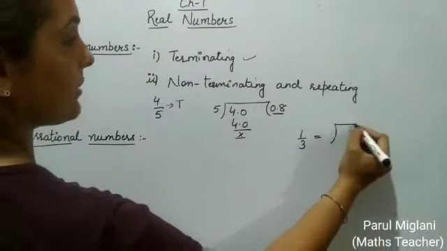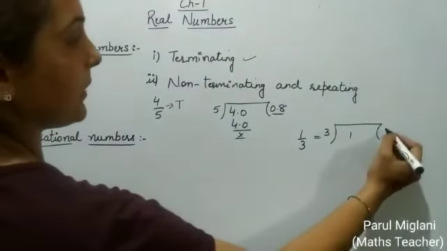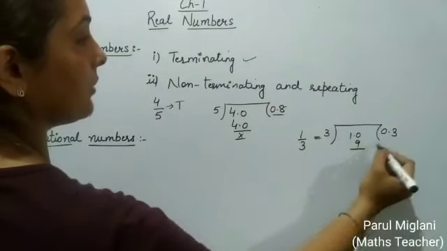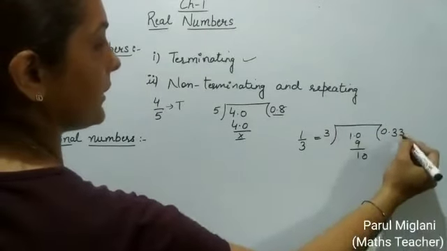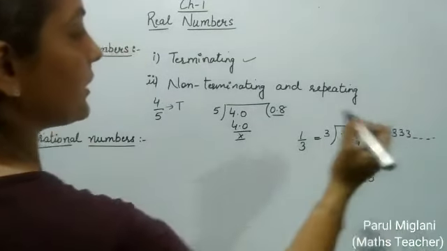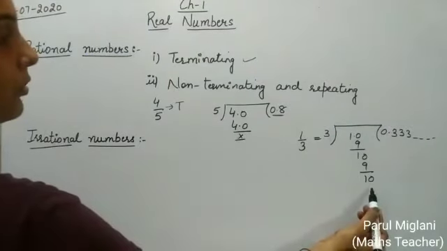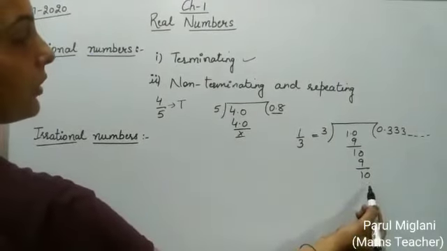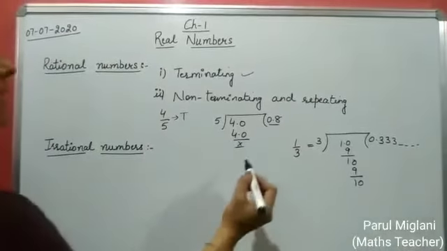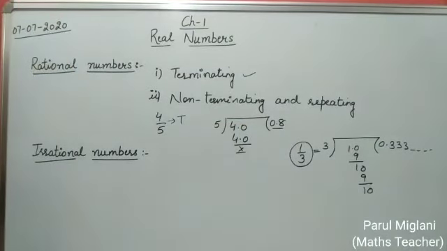When we divide 1 by 3, then the decimal expansion is 0.3, again 3, like this, meaning 3 is repeating, and the remainder is not equal to 0, so this is non-terminating and repeating. So we can say that 1 by 3 is a rational number.